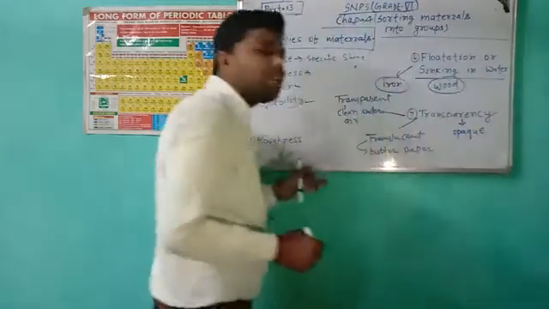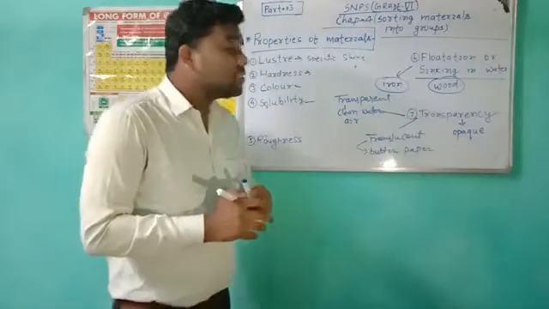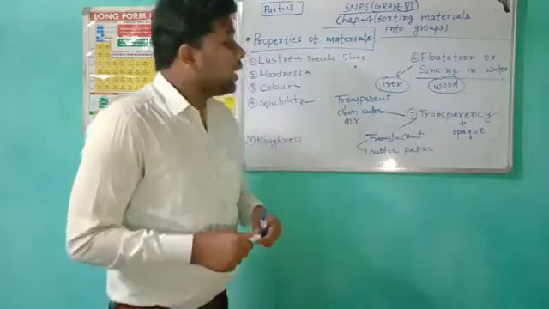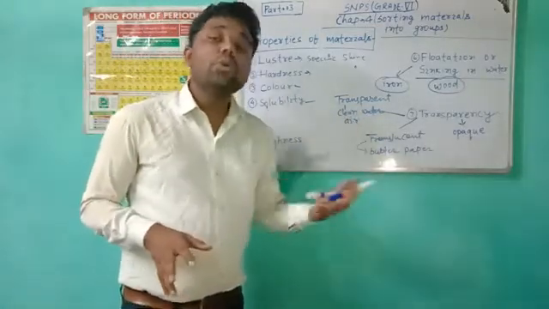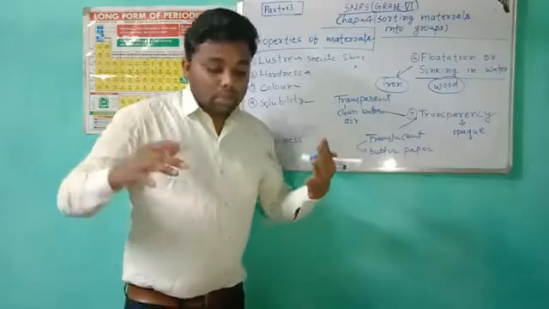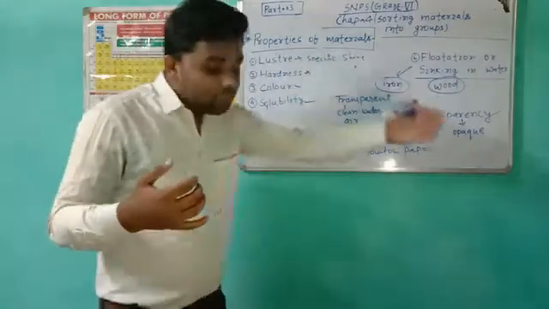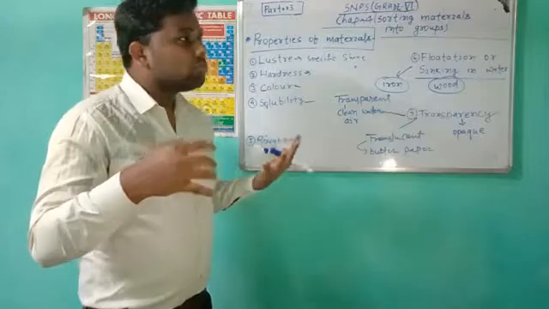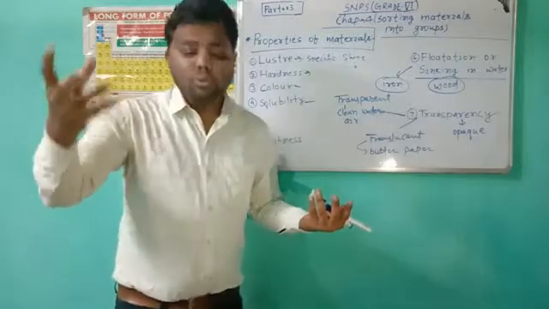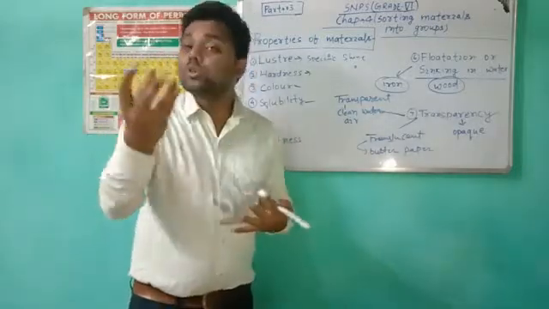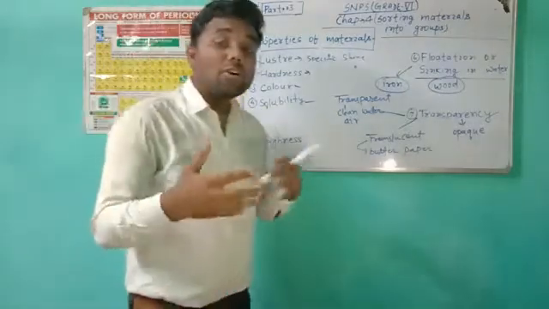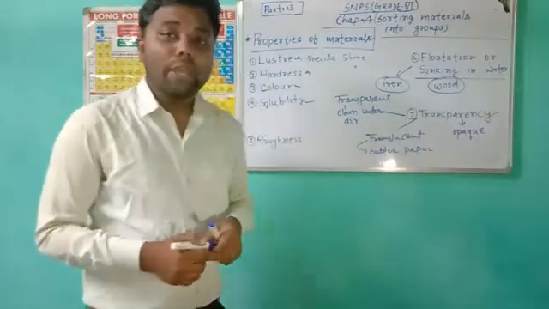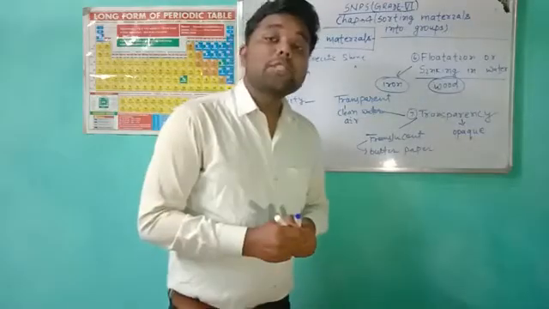Opaque substance. What about the opaque substance? This is very easy: we can't see through them. Something like stone, wall, or bamboo, we cannot see through them. These are the substances through which we cannot see.